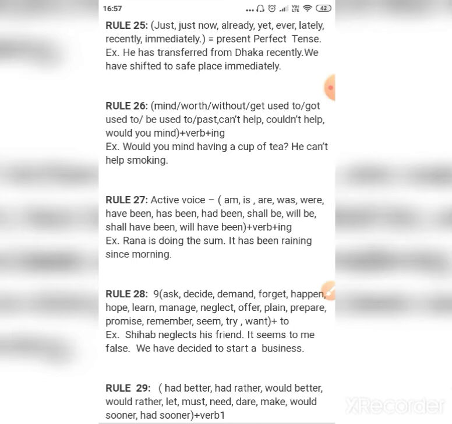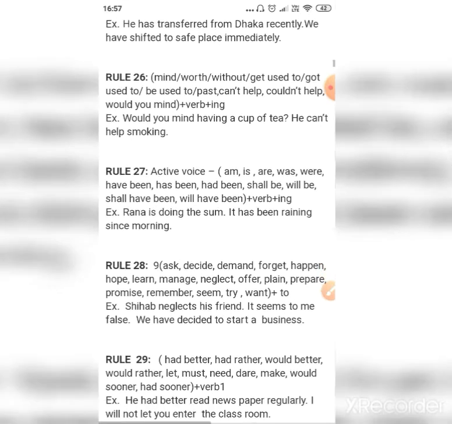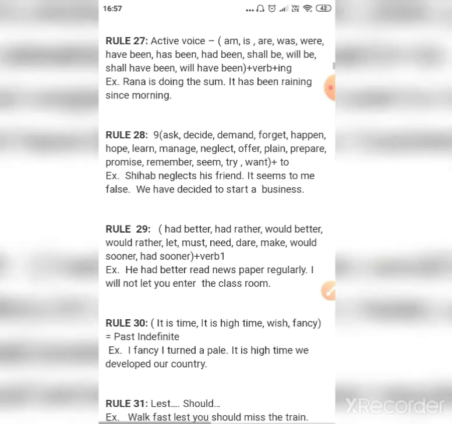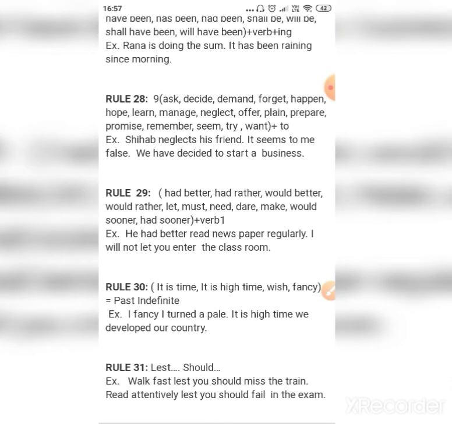Rana is doing, it has been raining. So all these words in rule number 28 which are there in the brackets are followed by "to", except neglect. Neglect is not followed by "to".